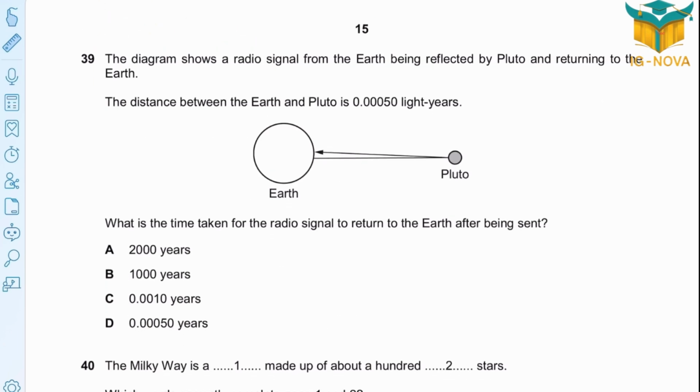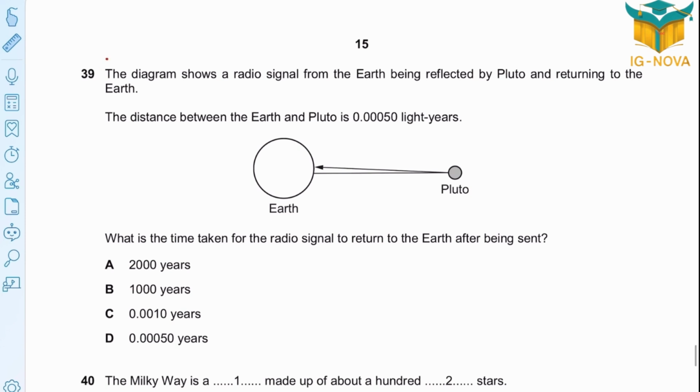Question 39. The diagram shows a radio signal from the Earth being reflected by Pluto and returning to Earth. The distance between Earth and Pluto is 0.0050 light years. What is the time taken for the radio signal to return to the Earth after being sent? A light year is the distance traveled. How many years will be taken?